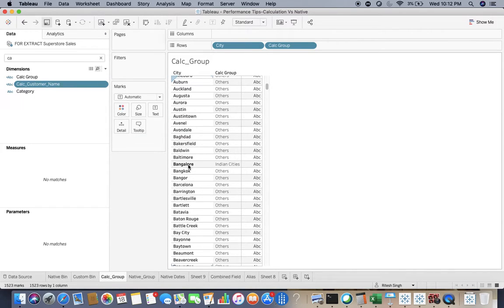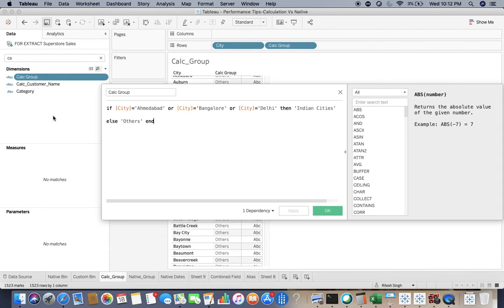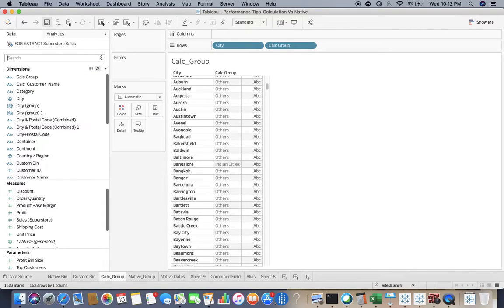I've created one stupid calculation, which is: if city is equal to Ahmedabad or city is equal to Bangalore. You need not do this because you already have the native feature of grouping, and you can display the same thing with the help of that as well.